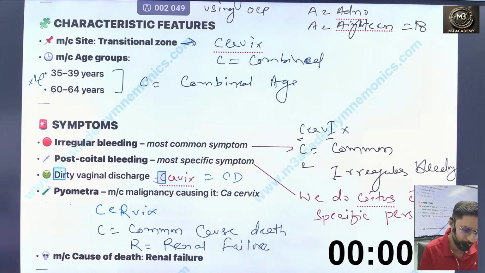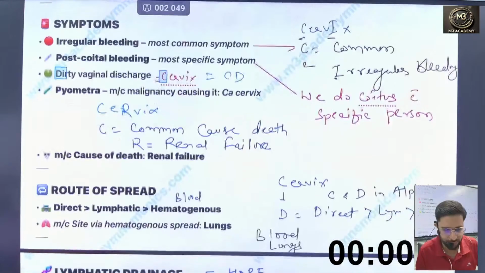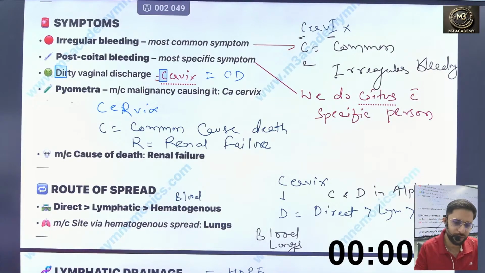Now, as we say cervix, C for combined and C for common. So the most common site is the combined site, meaning the transitional zone, and the most common age group is a combined age group, meaning there are two age groups: 35 to 39 and 60 to 64 years.